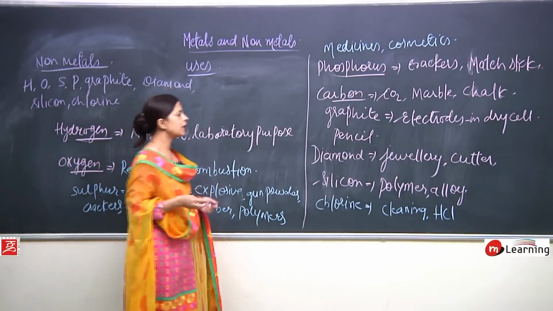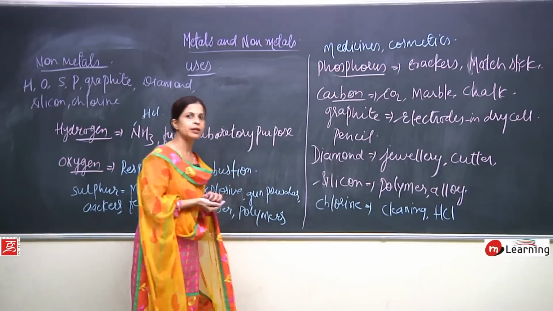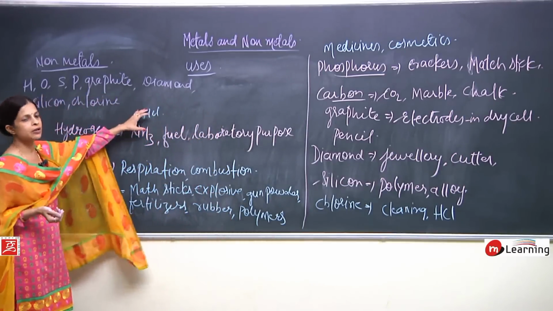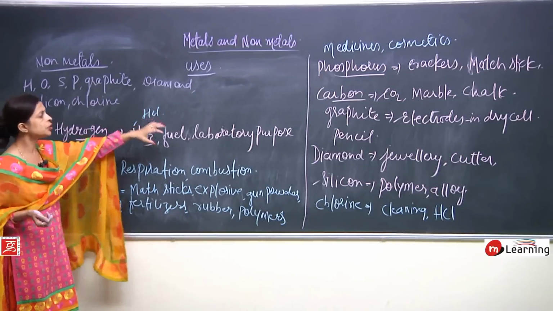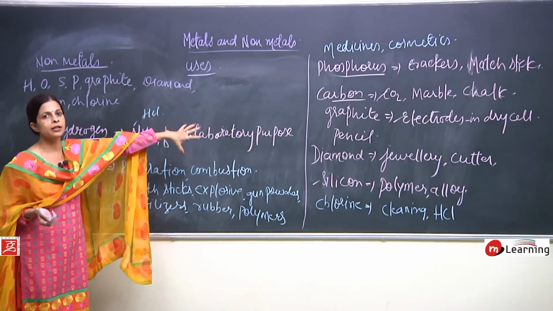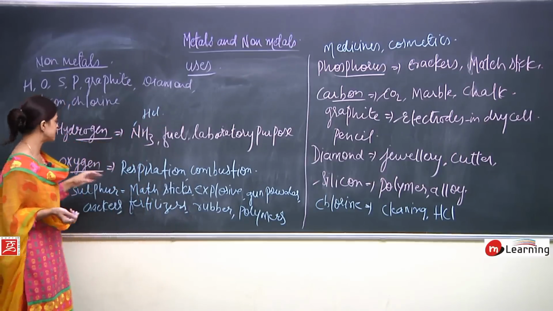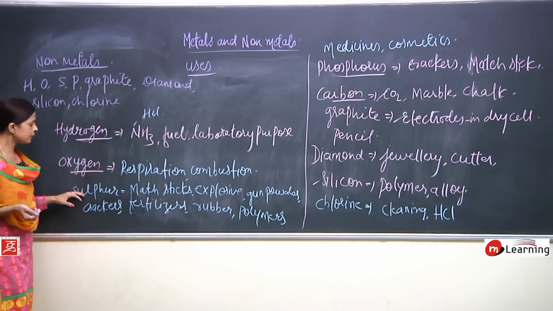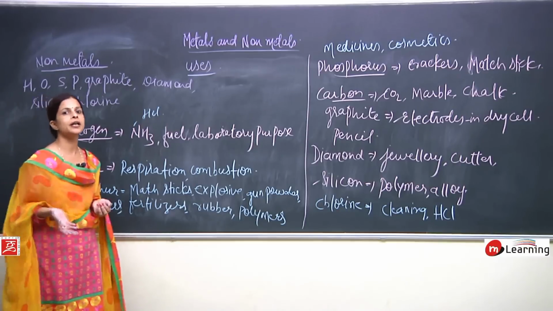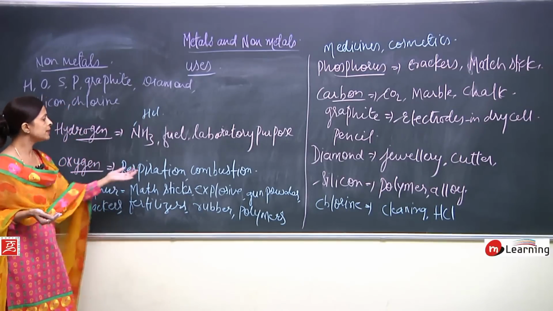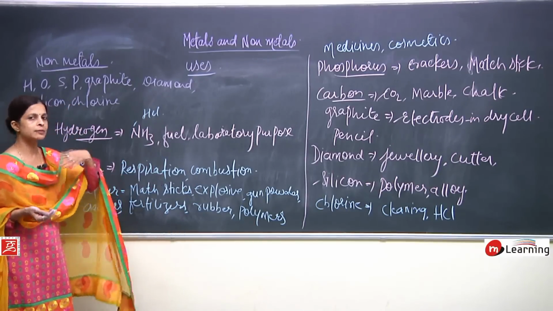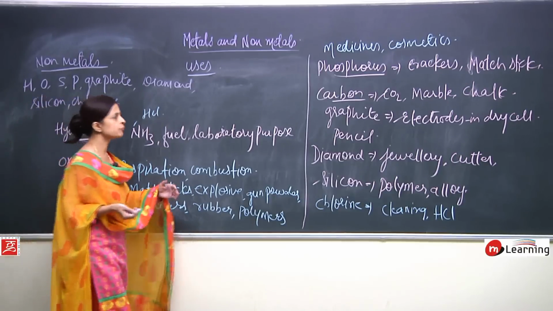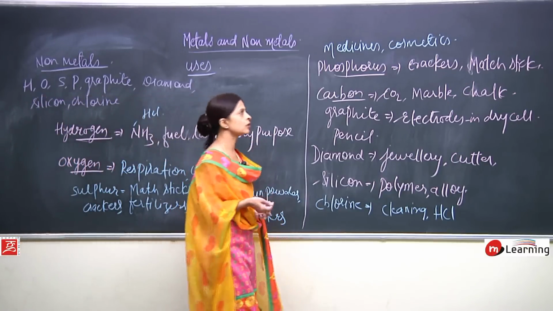Okay. So, these are the uses of the non-metals. To revise it once again, hydrogen is used in making hydrochloric acid, in making ammonia, as fuel, and for various laboratory purposes. Oxygen, very important for respiration and combustion. Sulfur, it is a very explosive kind of material. So, it is used in matchsticks, explosive material, gunpowder, crackers, fertilizers, rubbers, polymers, even medicines and cosmetics.